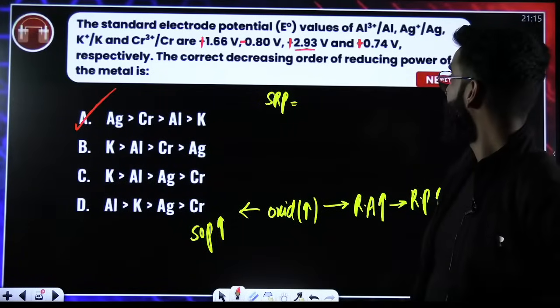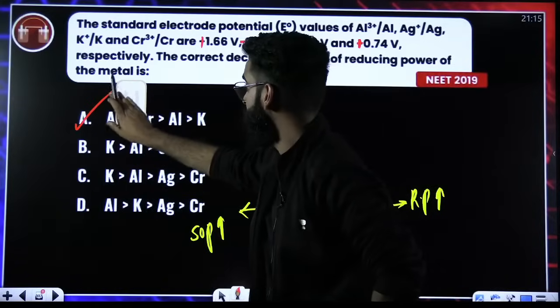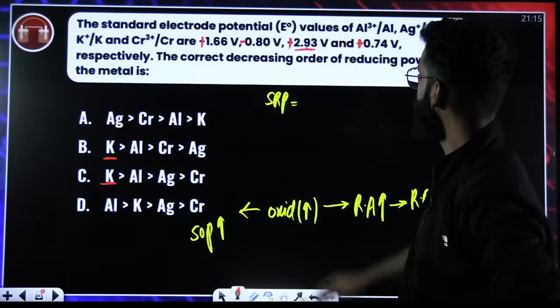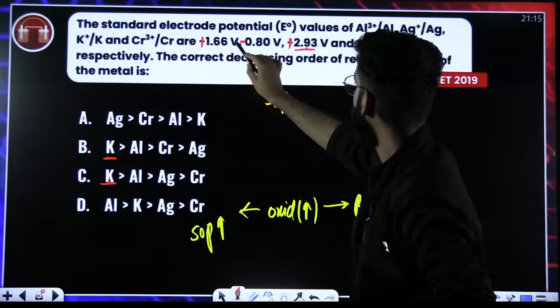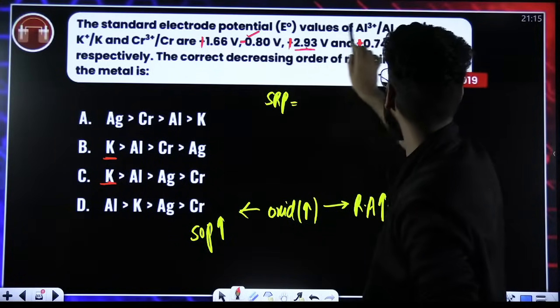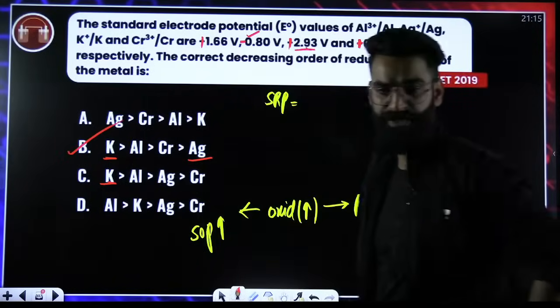Right? Is it for silver or potassium? Just a second. This is for potassium, sorry. Okay. Which one is the minimum SOP value? Minimum SOP value is this one. And it's for silver. So silver will have the least. So it has to be option B.